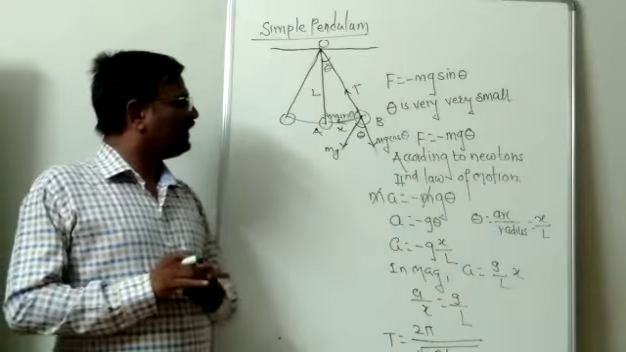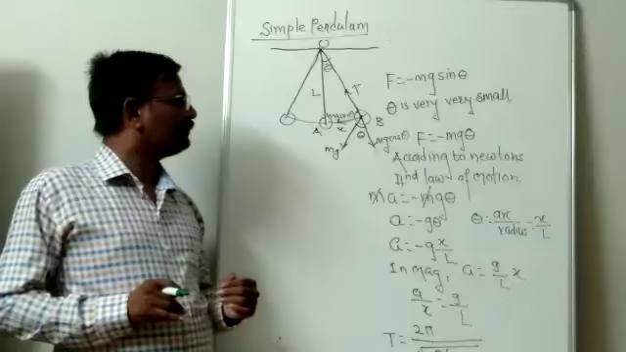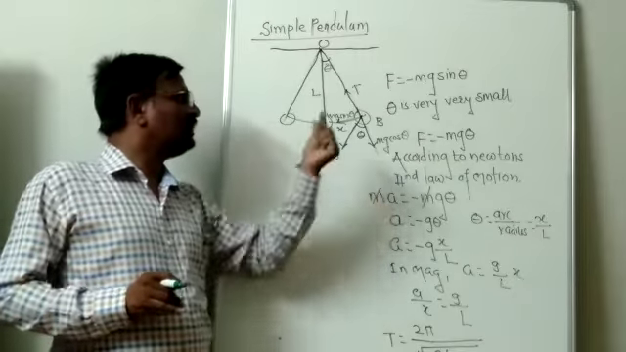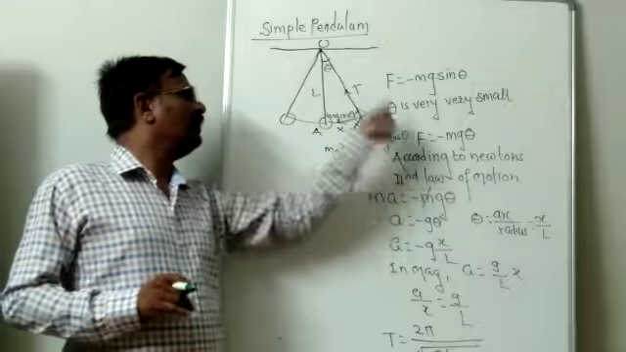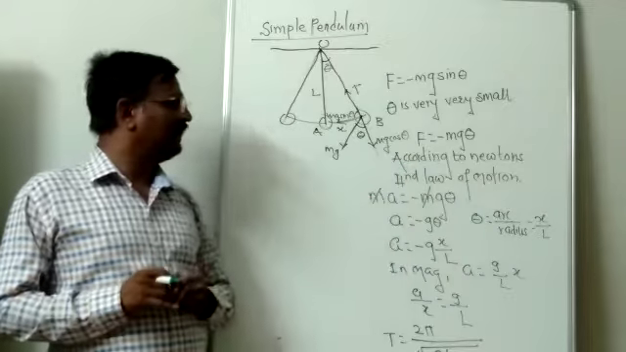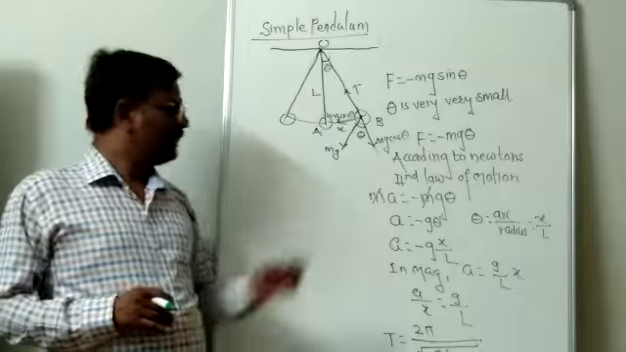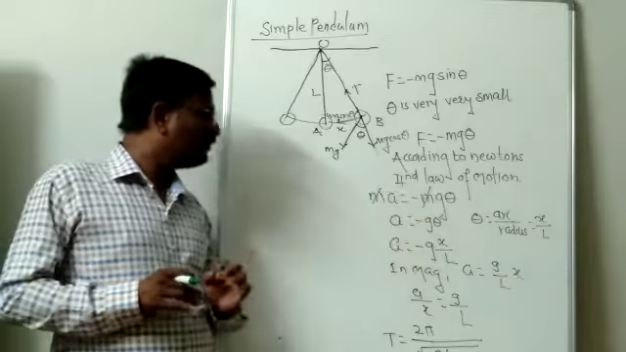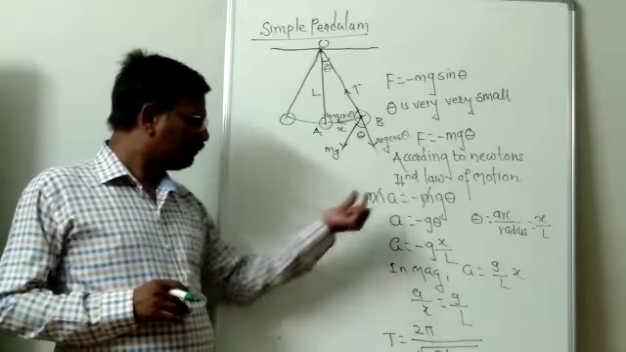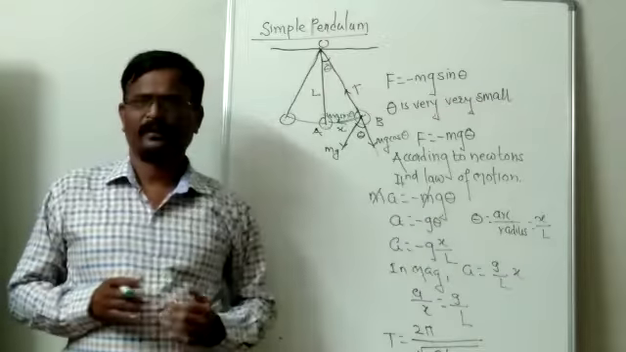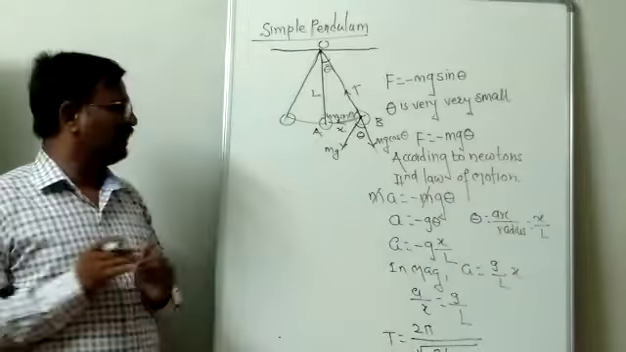According to Newton's second law of motion, instead of force, I can write mass into acceleration, ma. Minus mg theta as it is. The m cancels out. So a is equal to minus g theta.